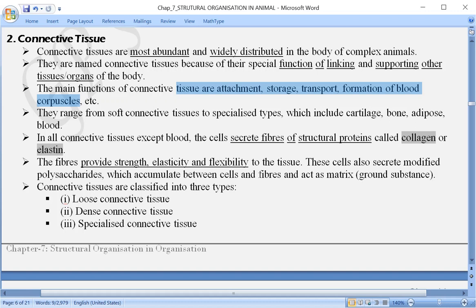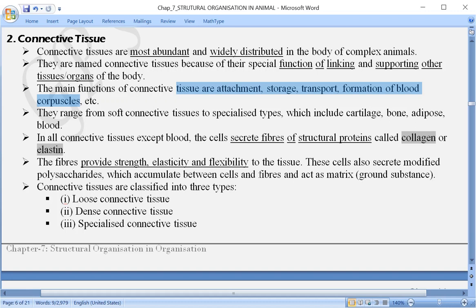Now the connective tissue ranges from a soft connective tissue to a specialized type. For example, when we talk about blood, bone, cartilage, these tissues are present in different parts and they perform a special kind of function. When we consider a bone, it gives us the shape, and it also supports the whole body.